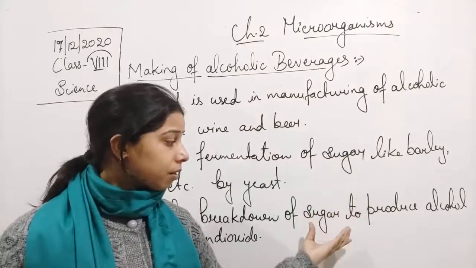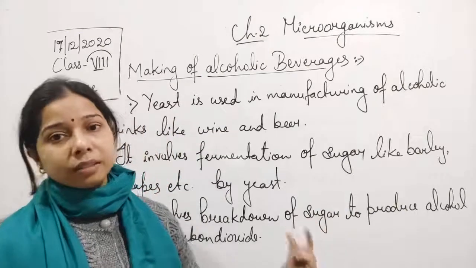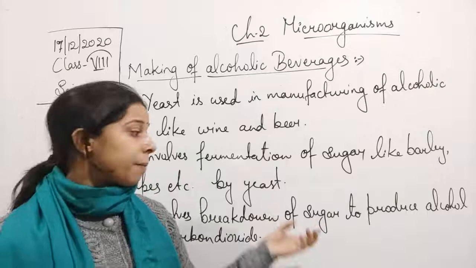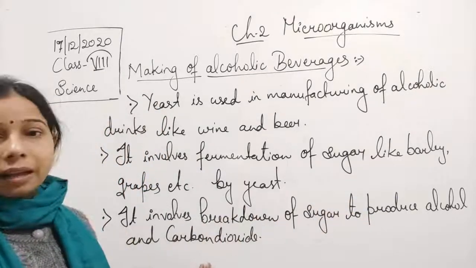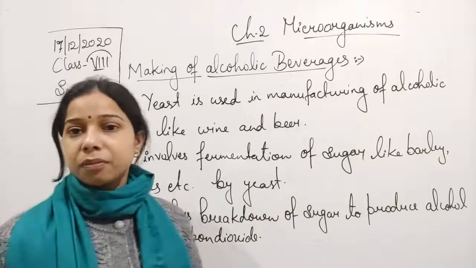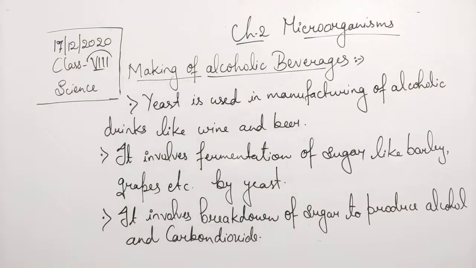And what is the result of this breakdown? So this breakdown of the sugar present in the fruits like grapes helps in producing alcohol and carbon dioxide. So by this method we can say that alcoholic beverages are formed.